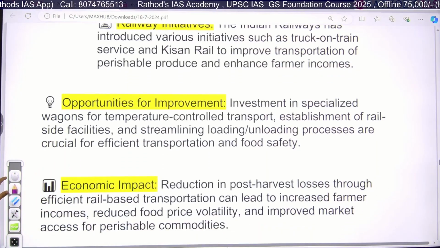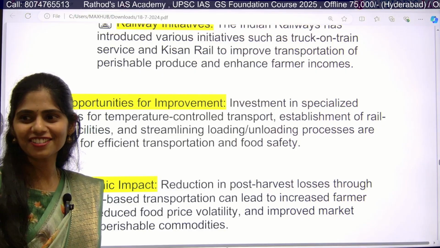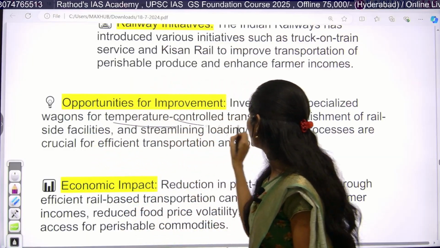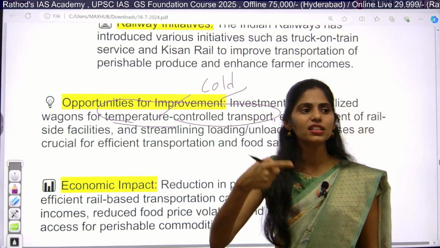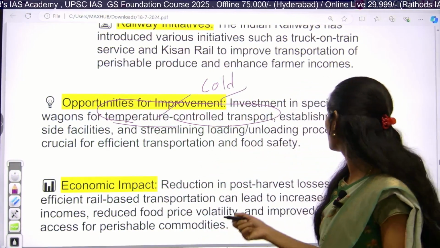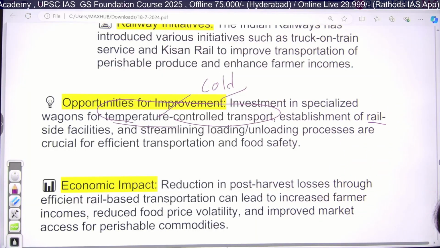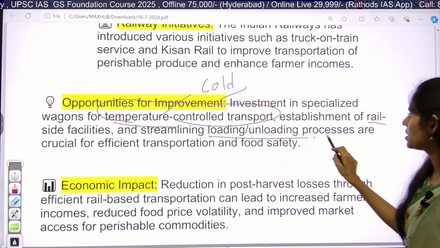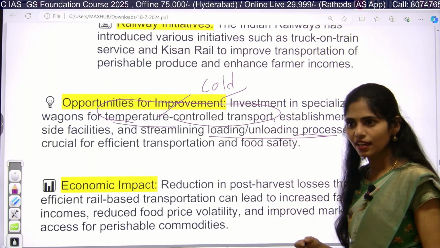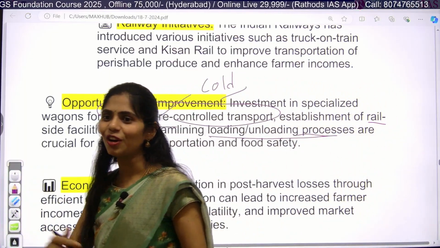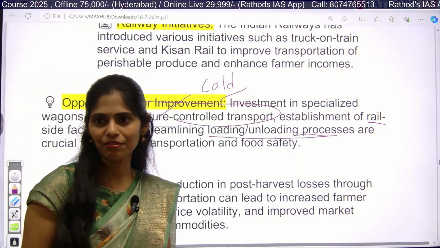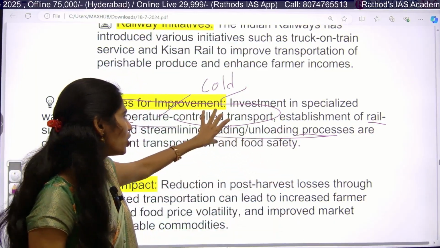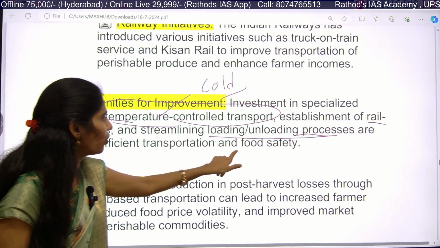Next, they want to control temperature in these wagons. The train dabba is called a wagon, right? So they want to come up with temperature control, that means a cold storage transport system to further increase the shelf life of perishable goods. They also want rail side facilities, and loading and unloading should be very fast. If you sit there for one day just for loading and unloading, there will again be huge losses. They are also focusing on food safety.